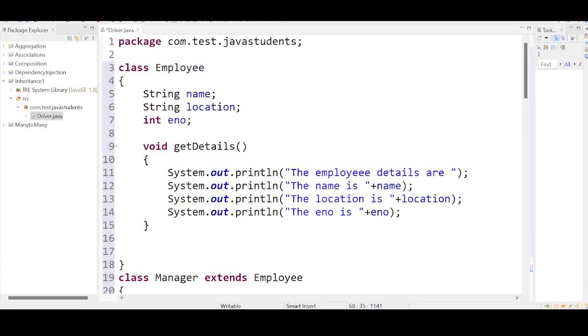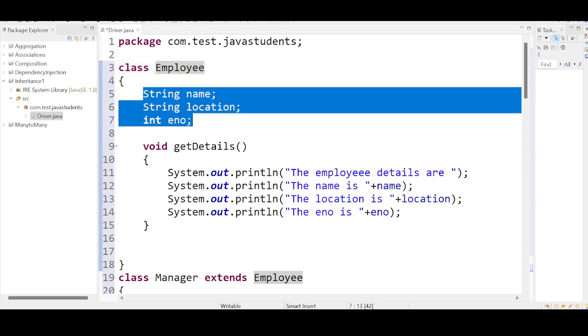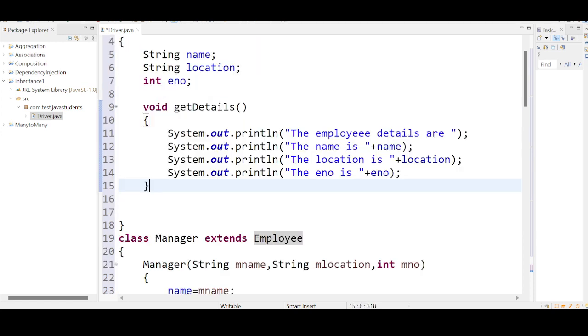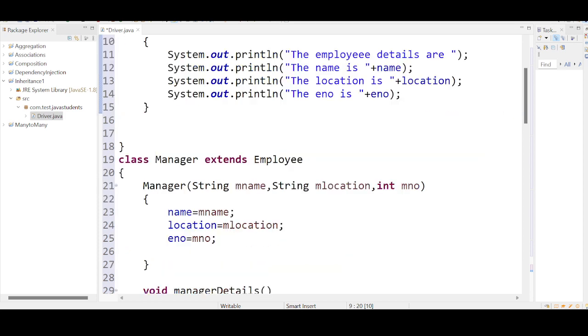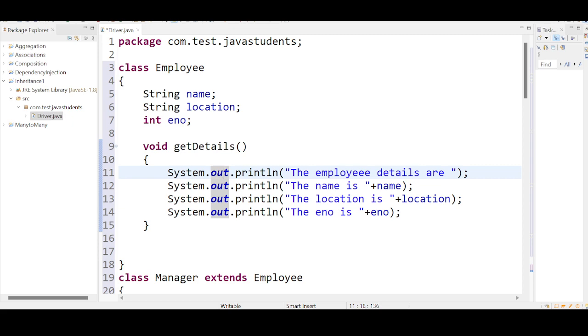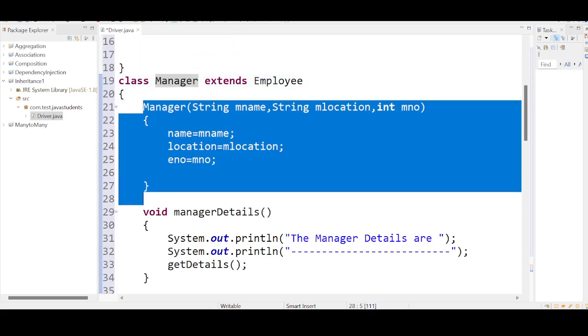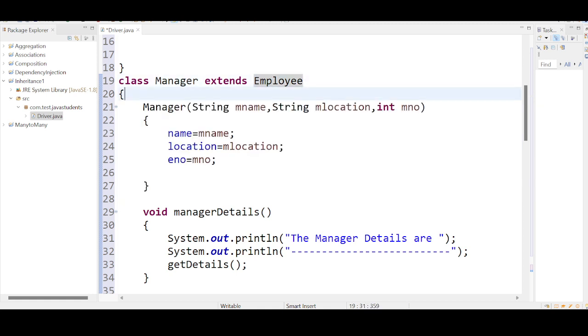Now let me show you the classes here. We have class employee. Employee class has 3 variables and 1 method. One beautiful method which is going to get the information about the employees. These variables and methods are part of the employee class. Now there is another class called manager class. It has a constructor. Why have I taken a constructor here?